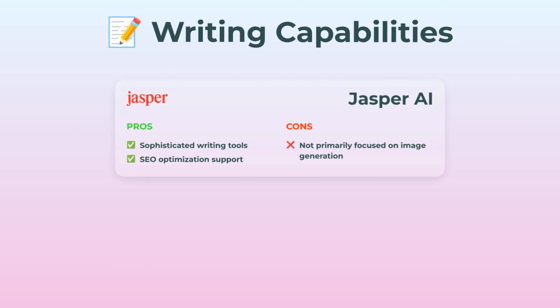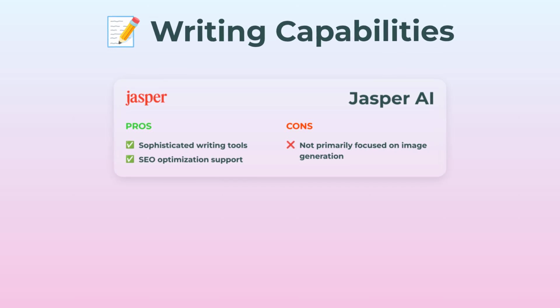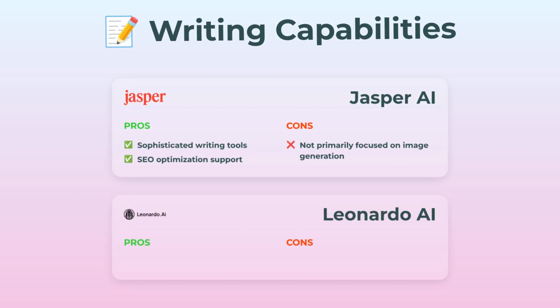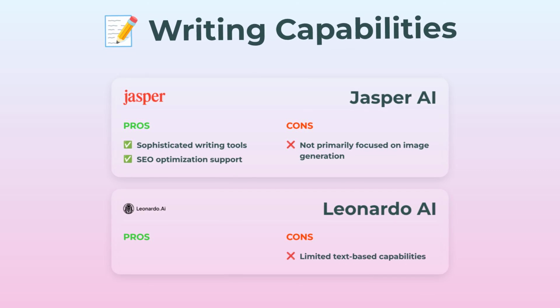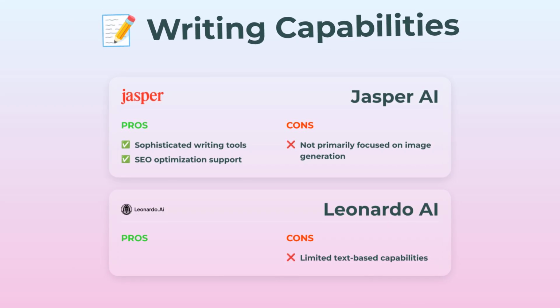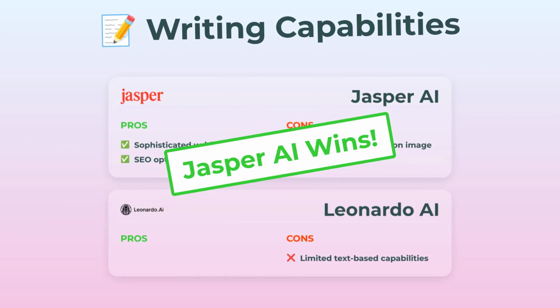Jasper AI is kind of the star in this department. I mean, it's got sophisticated writing tools, SEO optimization support, all the stuff that makes content creators' lives easier. Now, it doesn't really do much with images, but that's not what it's built for, right? Moving on to Leonardo AI. Honestly, text-based stuff is not its playground. If you just need to write, Leonardo isn't going to wow you. Winner in this round, Jasper AI, hands down.